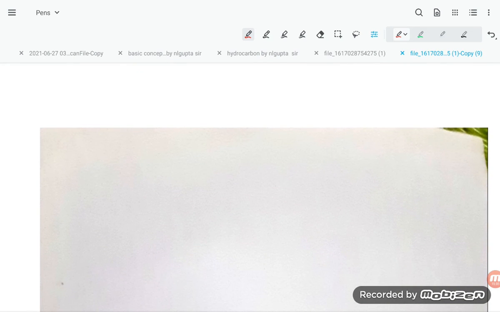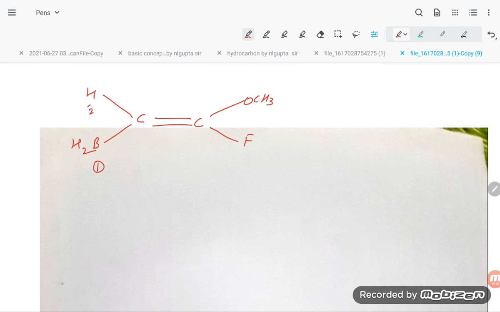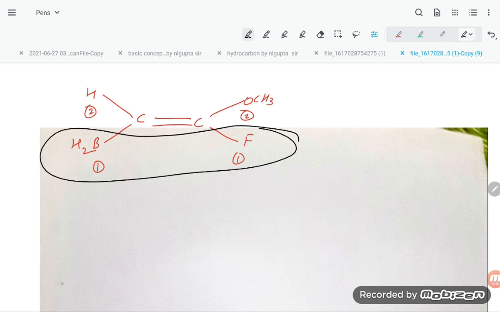Let's have a look at one more problem, students. C double bond C is there. Here is OCH3, here is fluorine, here is hydrogen, here is BH2. Out of hydrogen and boron, this is 1 and this is 2, and oxygen and fluorine, this is 1 and 2. So you see both priority groups are on the same side, so it will be the Z isomer. Okay, so this way you have to solve the problem, students.